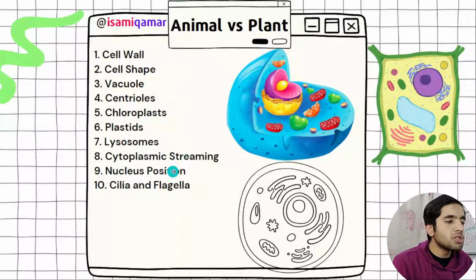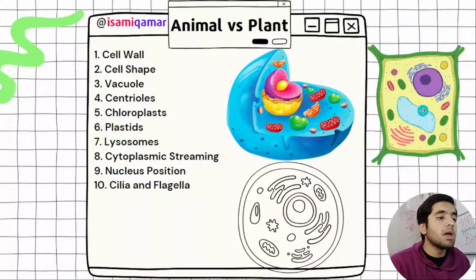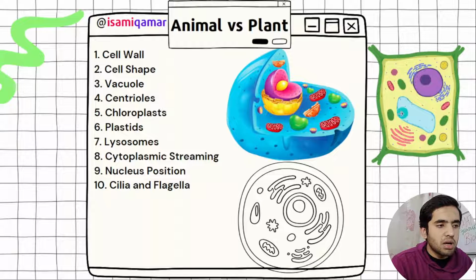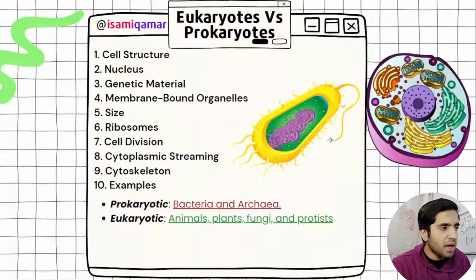Then we have got nucleus position, many in plant, in center in animal cell, and on the side in plant cell. I think, yeah, this is on the side. Then we have got cilia and flagella, plant cell have, and animal do not have.